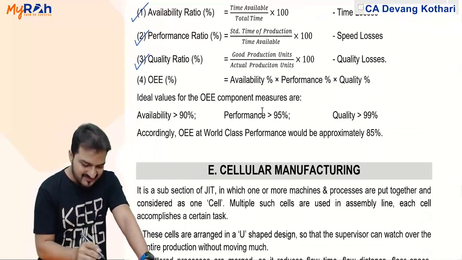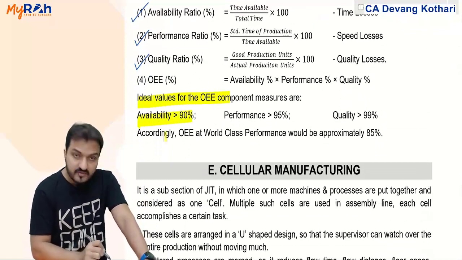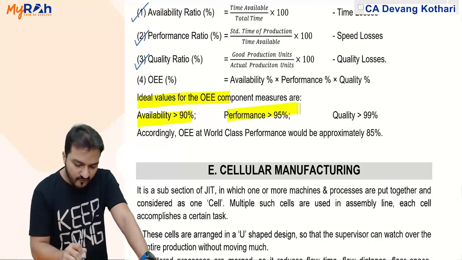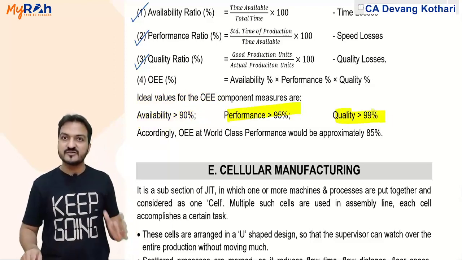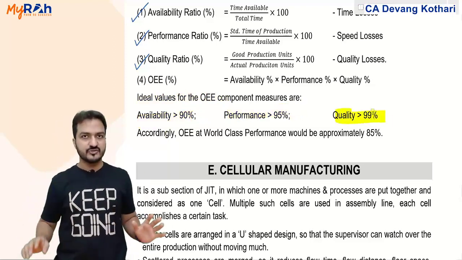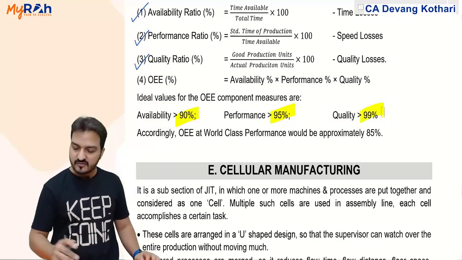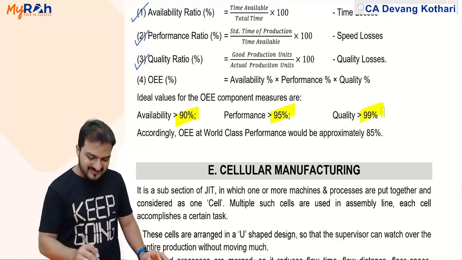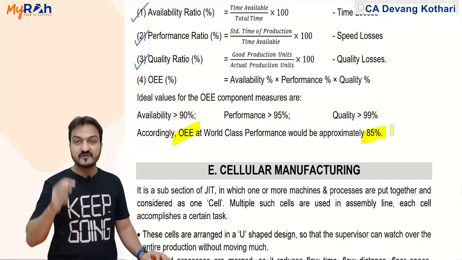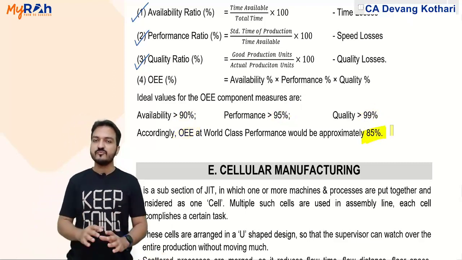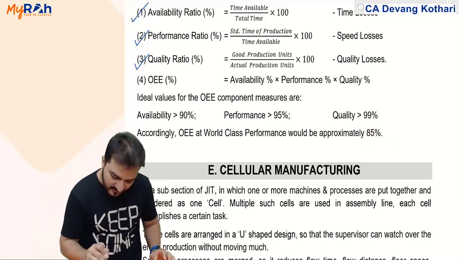For comments and analysis, you can say that the ideal values for OEE components are: Availability should be more than 90%. Performance should be more than 95%. Quality should be more than 99%. Then it is called a good measure. And according to this 90, 95 and 99%, if you multiply all three of them, you will see that overall OEE should be approximately 85%. These are the ideal values.